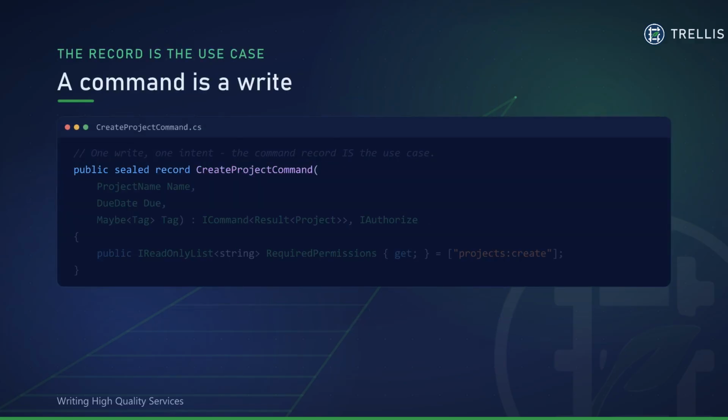Here's a command. It's a record. Its properties are the inputs to one write, and they're value objects, not loose strings, so the command can't even be constructed in an invalid shape. It implements ICommand of Result of Project. This command, when handled, produces a project or a typed failure, and it declares the permission it requires right here on the type: Create Project, which the pipeline checks before the handler ever runs. The whole use case, its inputs, its result, and its authorization, is one small, readable record.